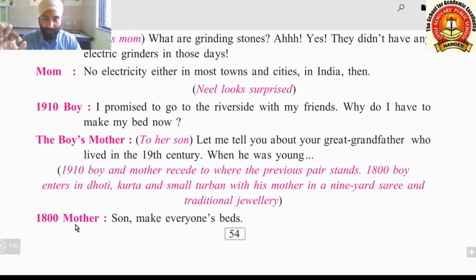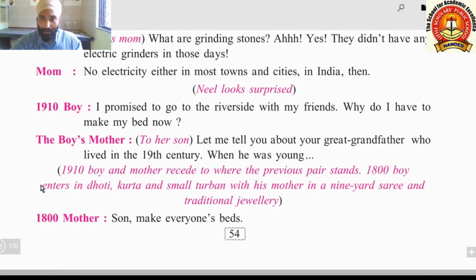The boy is lazy about keeping his bed and his room, but mother is telling him in every scene to arrange his room and keep his bed properly. Now let us see what happens here in 1800. Here 1910 boy and mother recede to where the previous pair stands. Previous pair means this 1950 pair stands.